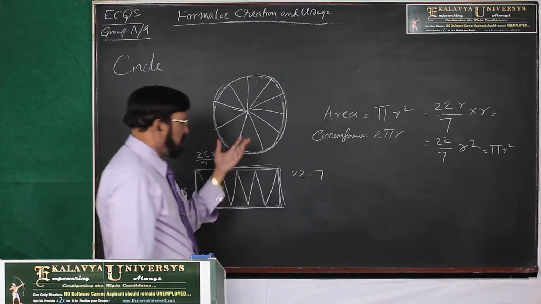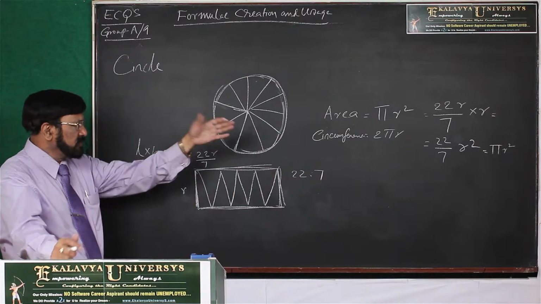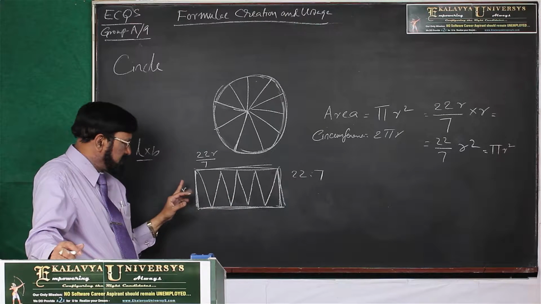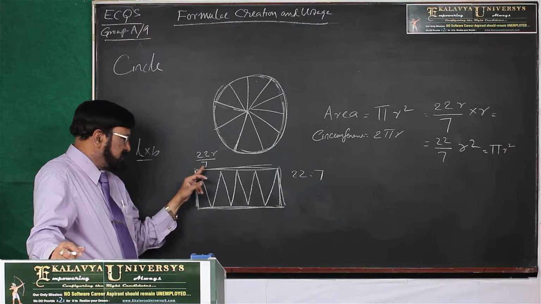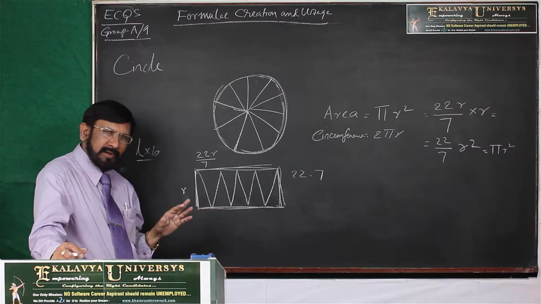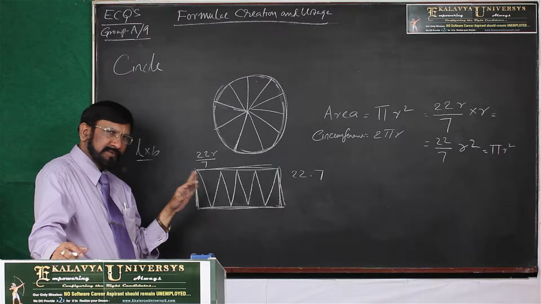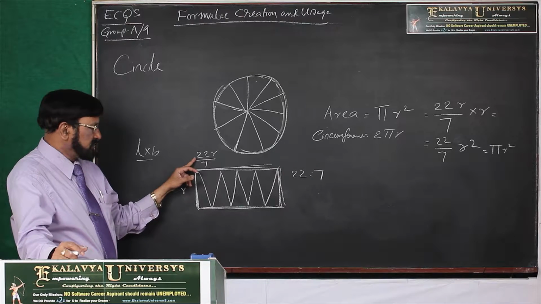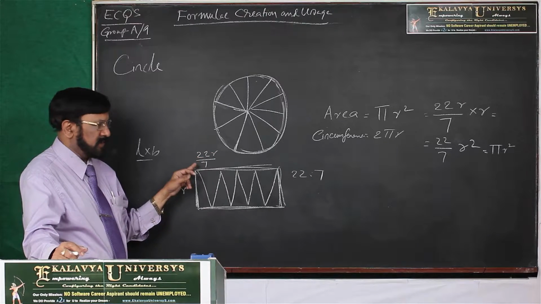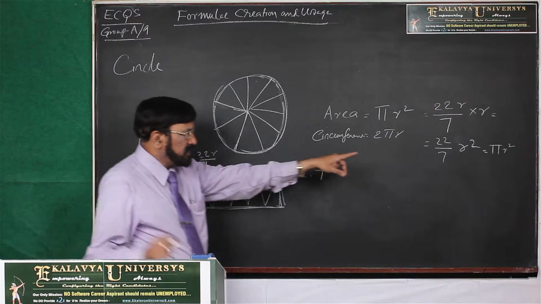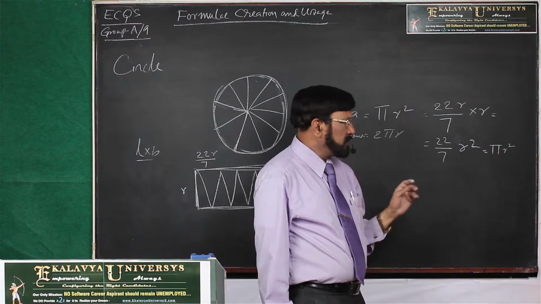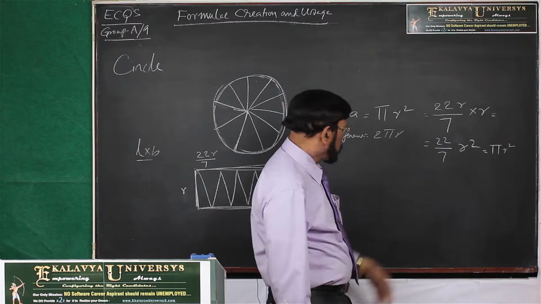Always remember, otherwise if you have that inquisitiveness, you take a circle, form it like this and measure, then this length and breadth are in exactly 22:7 ratio. So if this is R, this is how much? 22R by 7. So length into breadth. In that way, we get the pi R square formula. Pi means 22 by 7 you have to take.